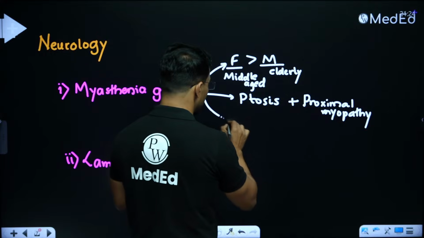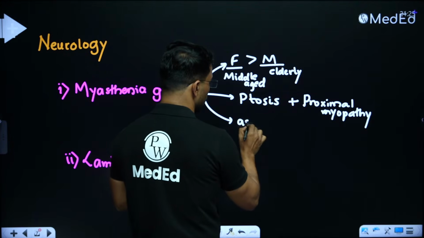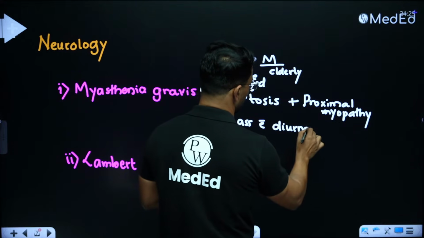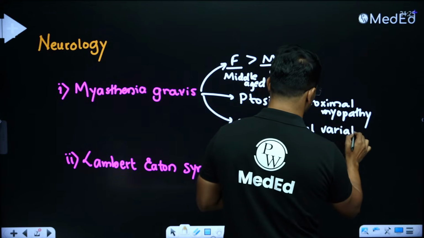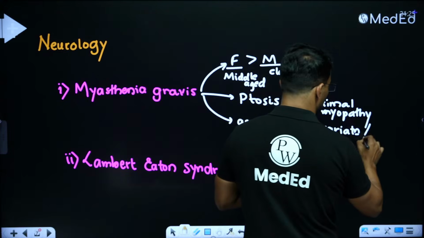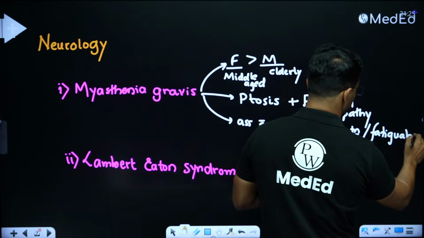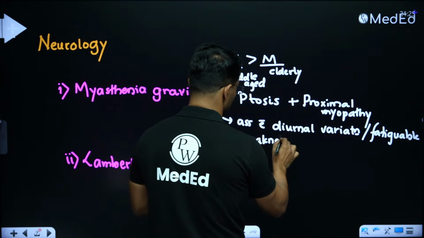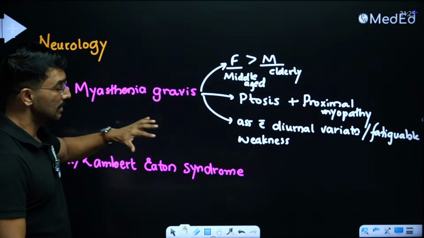They will mention that these symptoms, the ptosis, proximal myopathy, they are associated with diurnal variation, or they would call it as fatigable weakness. Diurnal variation or fatigable weakness. Which is a very, very important clue towards myasthenia gravis.